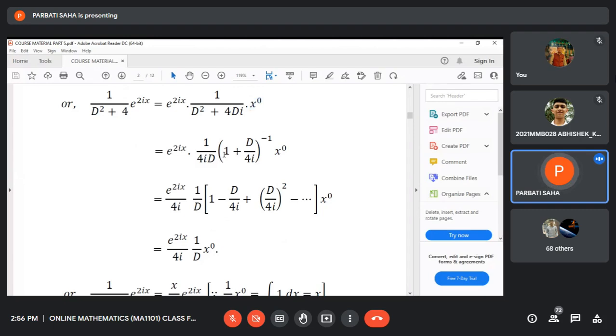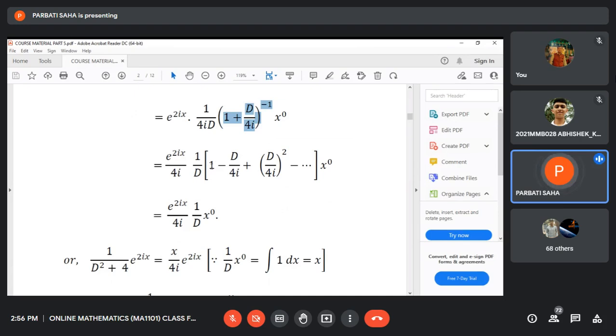Now you expand this binomial with negative index in ascending powers of D. And now we apply 1 into x to the power 0, that is 1. D stands for d/dx, the first order derivative of 1. Then D square means the second order derivative of x to the power 0.